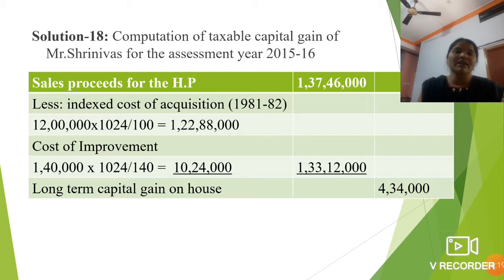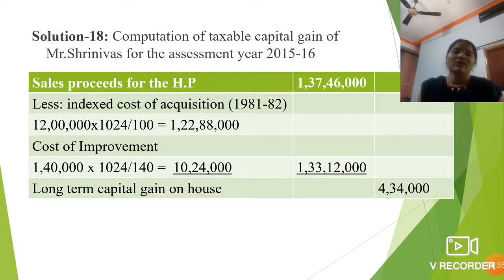This is the equation to calculate the indexed cost of acquisition. The calculated indexed cost of acquisition is 1 crore 22 lakh 88,000, which is taken into the inner column.